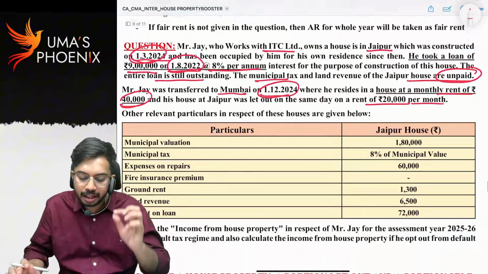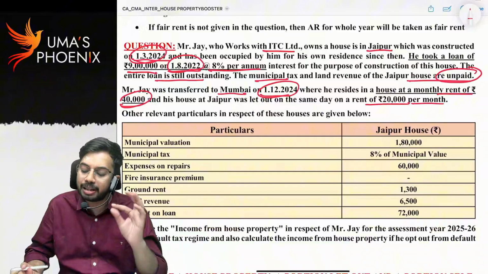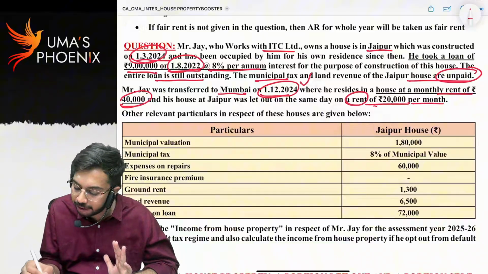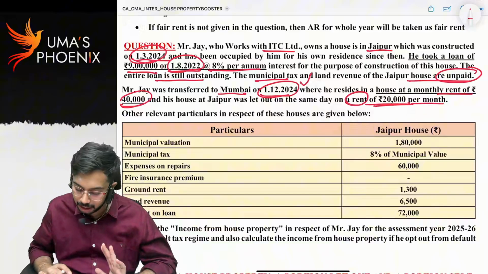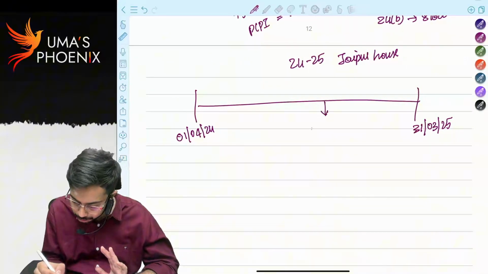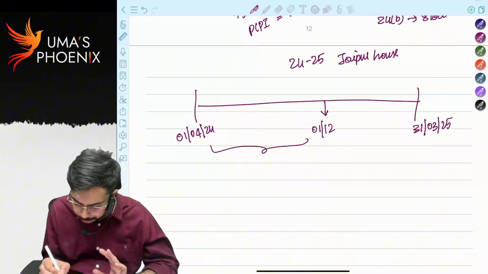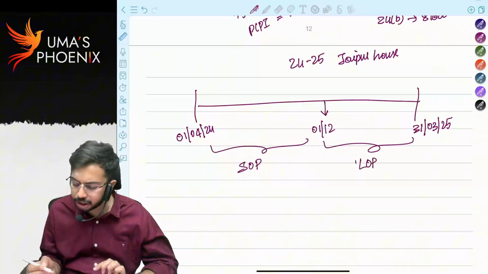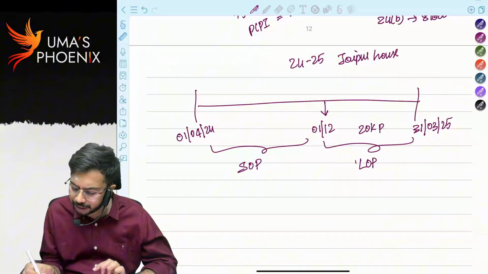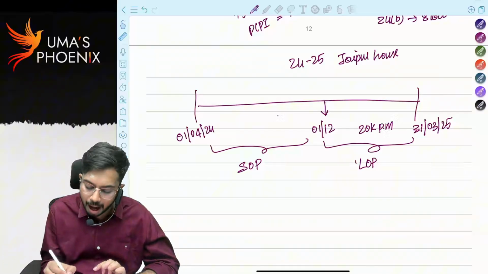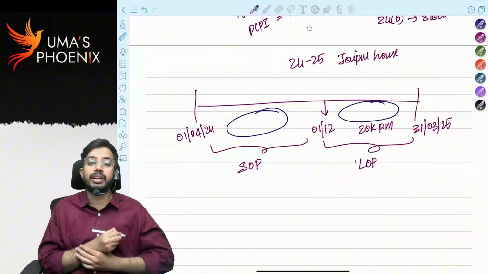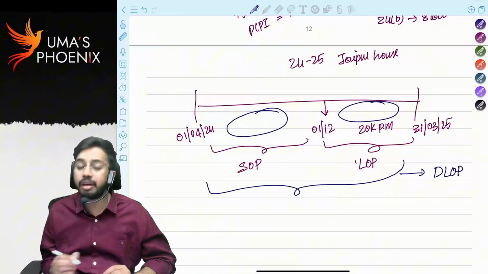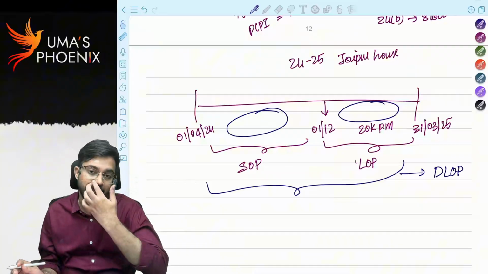For how many months is it self-occupied? Up to 1st December. From 1st December onwards, it is given on a rent of 20,000 per month. That means from 1st April to 1st December, house property was self-occupied. From 1st December to 31st March, house property was let out at the rate of 20,000 per month. That means part of the year self-occupied, part of the year let out. We will consider this house property as deemed to be let out property for the whole year. Are you able to understand?